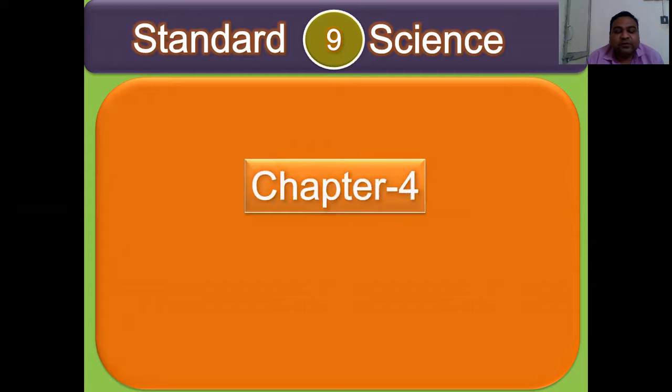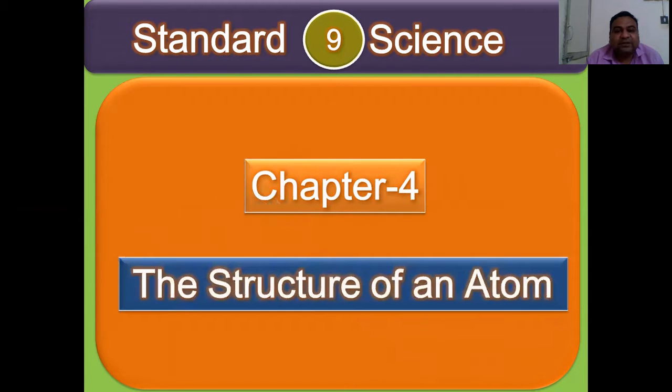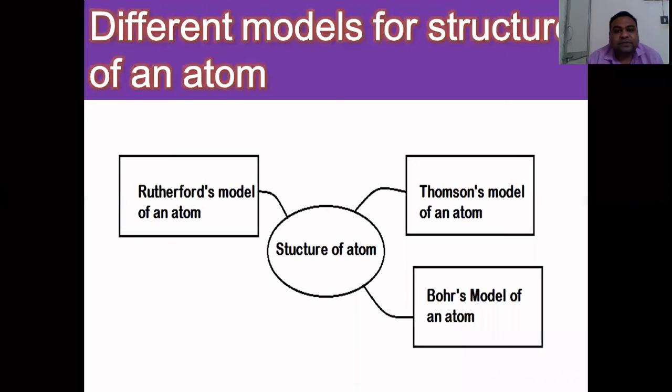So friends, let us begin with the presentation. Standard 9 Science, chapter 4, Structure of an Atom, in which we are going to discuss the different models for the structure of an atom. First of all, the Thomson model of an atom.